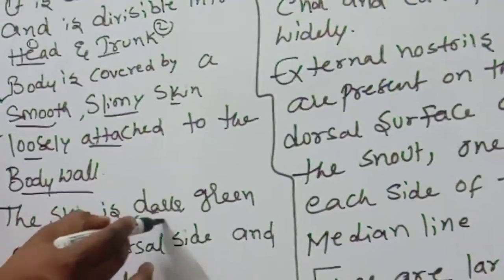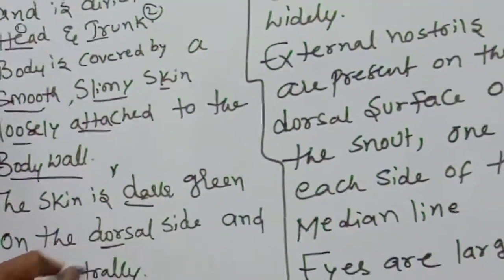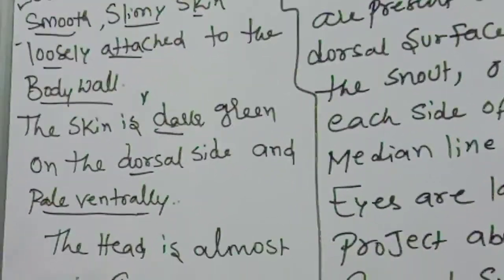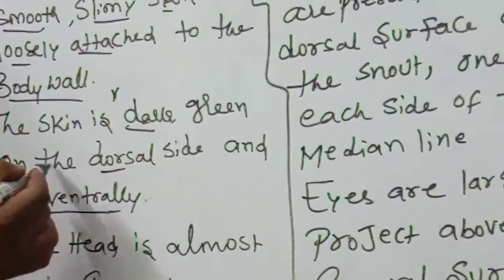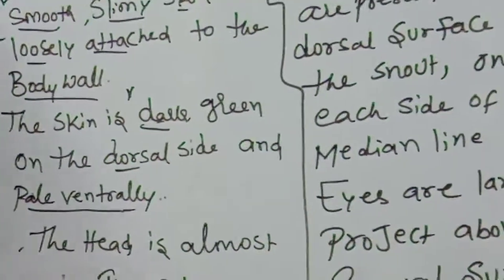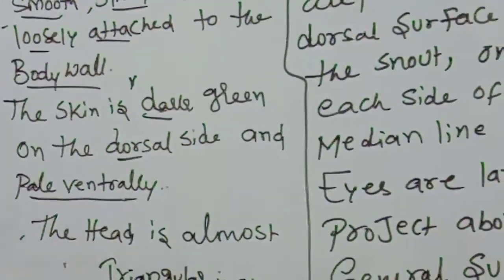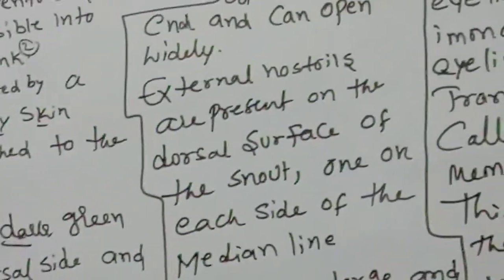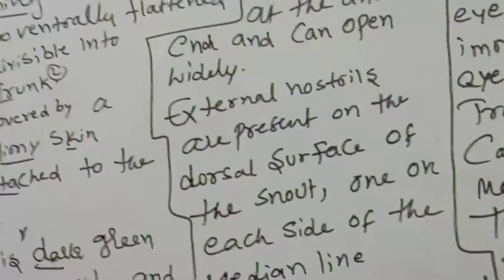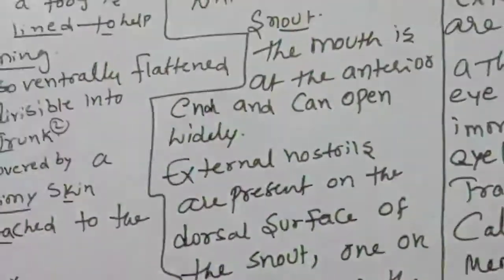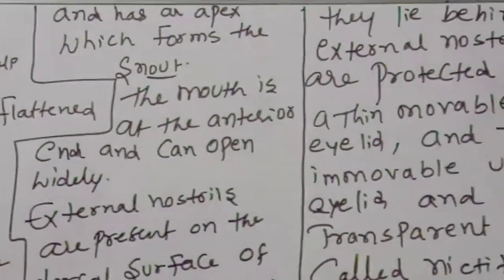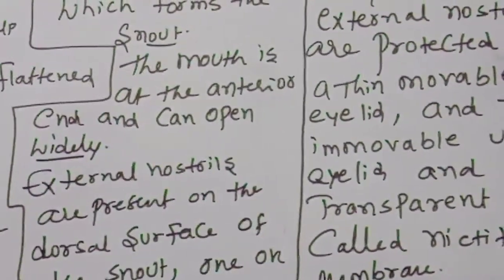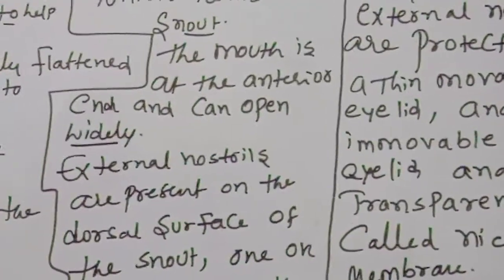The skin is dark green on the dorsal side and pale ventrally. The head is almost triangular in shape and has an apex which forms a snout. The mouth is at the anterior end and can open widely.